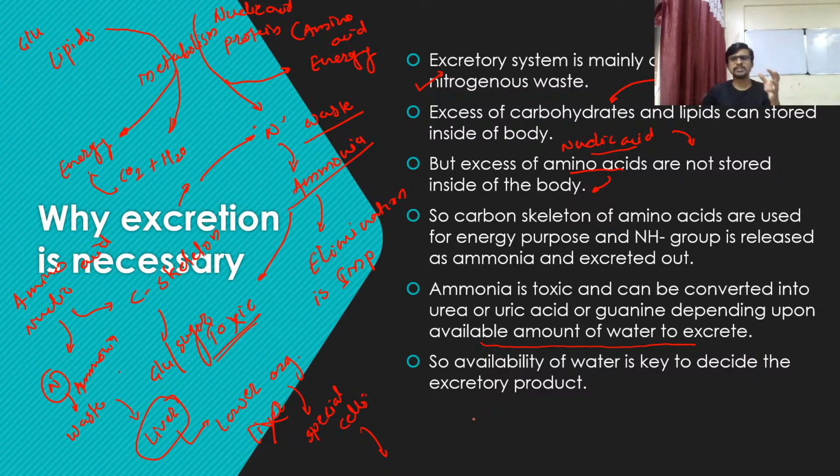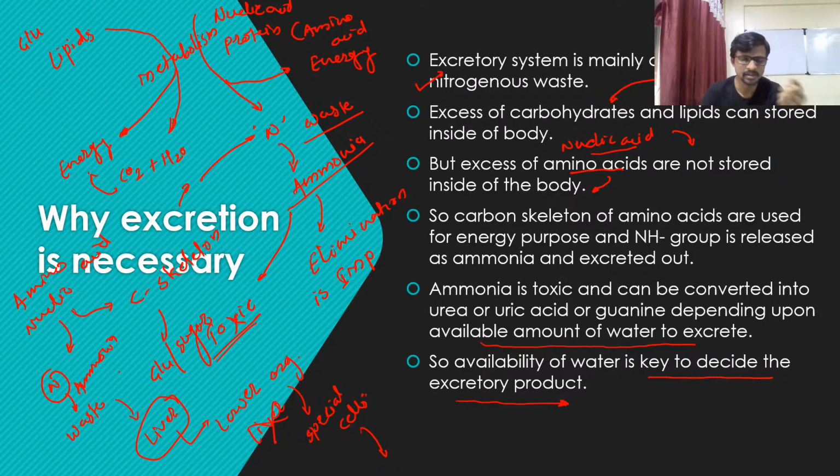So this availability of water is the key to deciding the excretory product. For example, animals which are living in a desert have minimum water available. Animals which are living in the ocean have a lot of water, but it's salty water. So depending upon the organism, is it feasible for the organism to drink salty water or not?